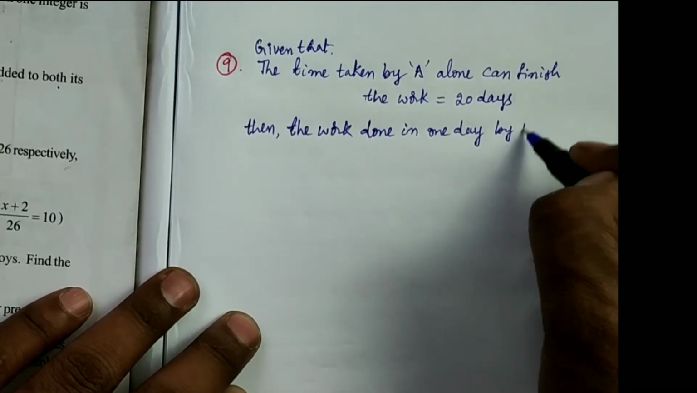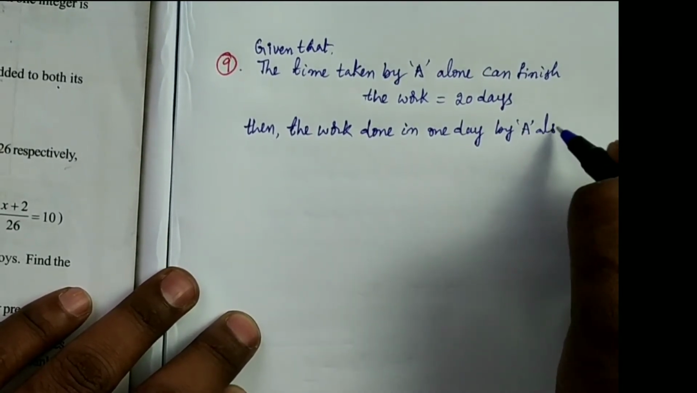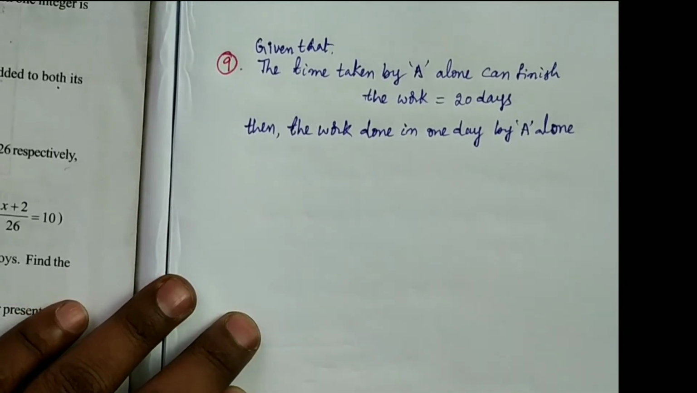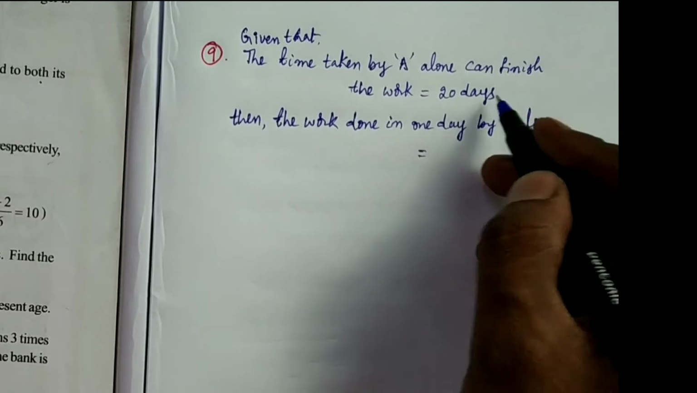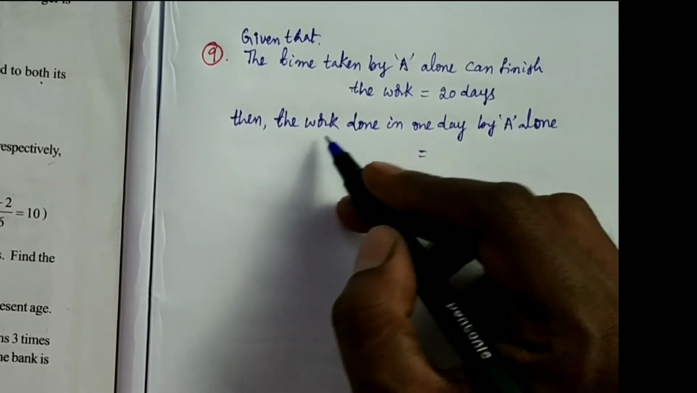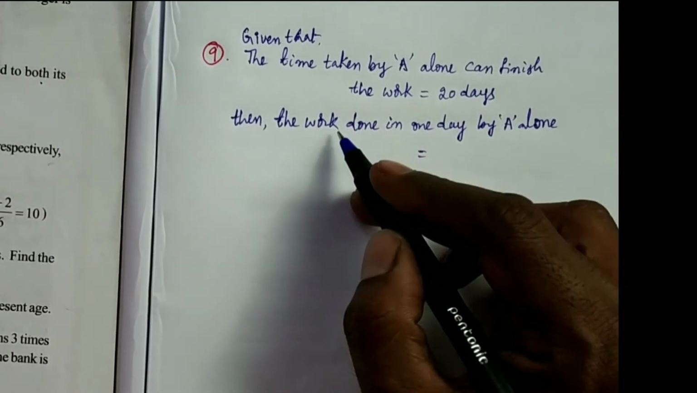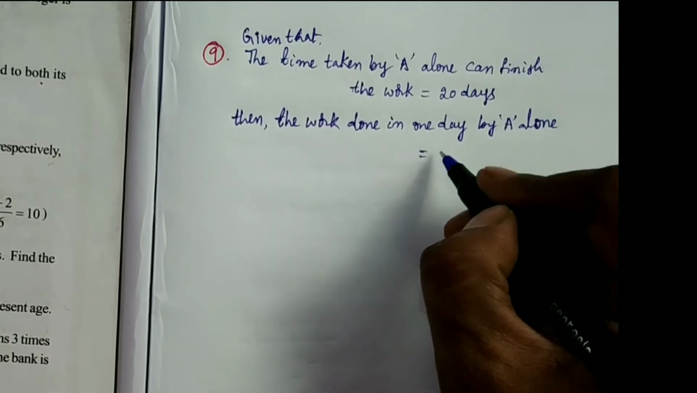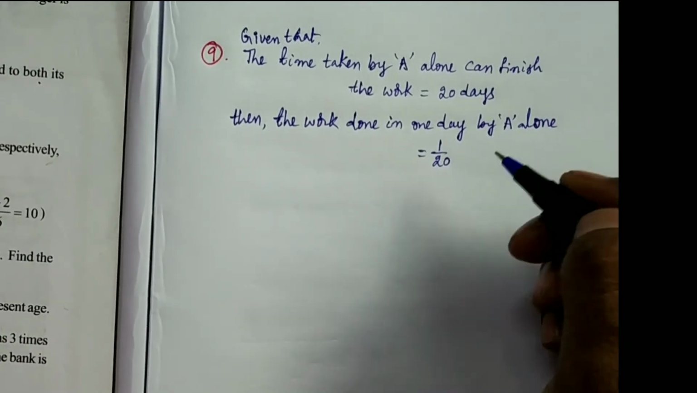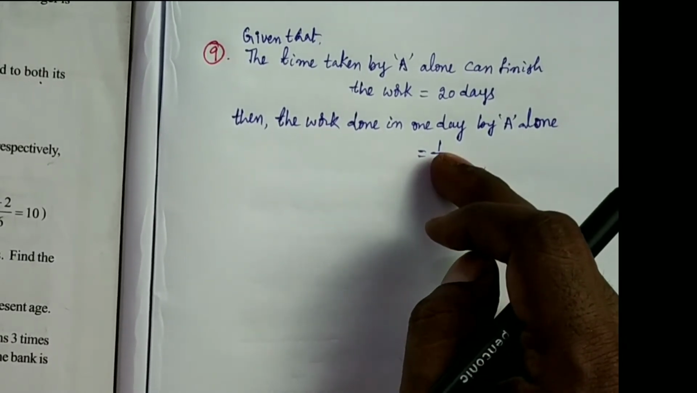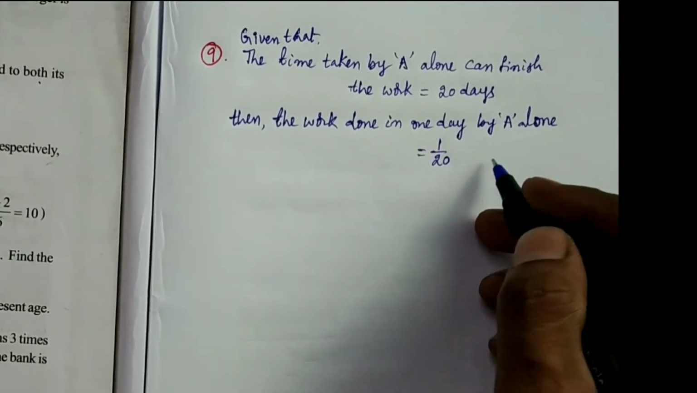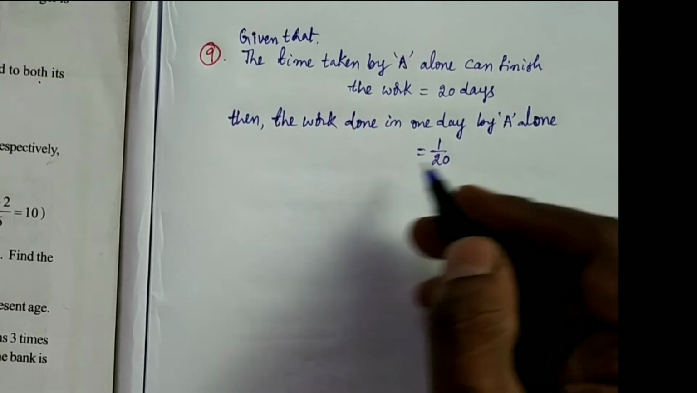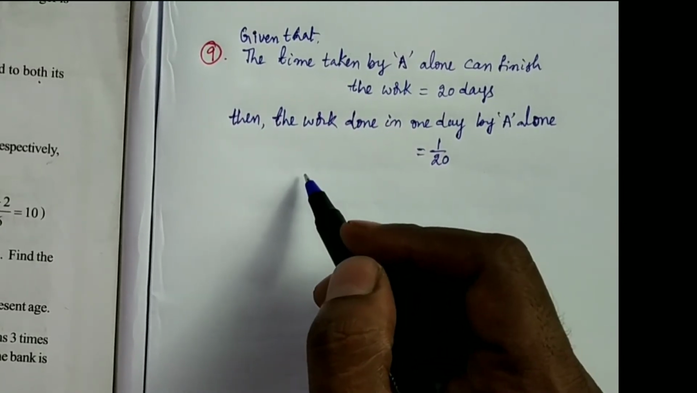In A alone, total days are 20 days. A can finish the work in 20 days. So for A alone, the work done in 1 day is 1 by 20. 1 by 20th of the work he will complete in 1 day. Take it like that, then you will get the answer easily. Next, come to the B person.